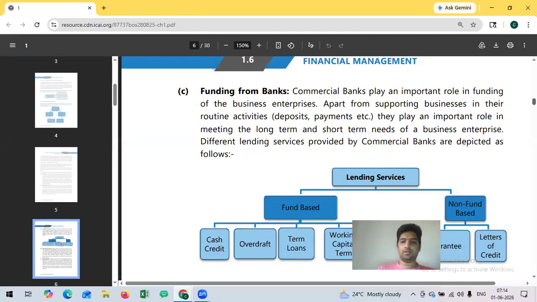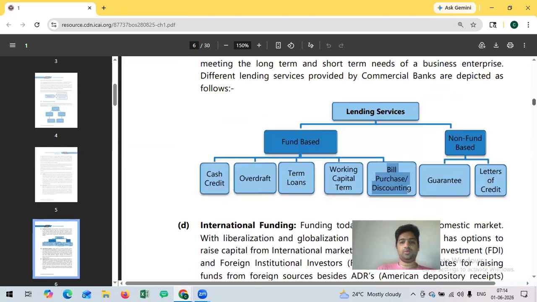There are two more facilities mentioned here. That is working capital term loan and bill discounting. Working capital term loan and bill discounting both are working capital facilities. First, I will cover bill discounting. Bill discounting is like when you sell the materials, you will most probably get an invoice from the customer.